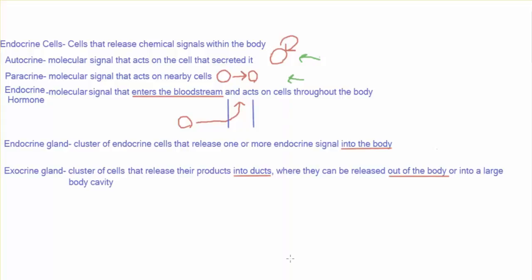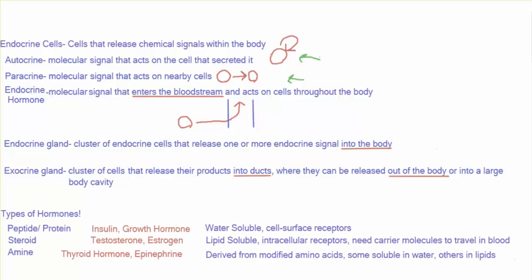A group of endocrine cells is called an endocrine gland. This is where you have to make a distinction between endocrine glands and exocrine glands. Endocrine glands secrete their products into the body, usually into the blood, whereas exocrine glands secrete their products into ducts, which can lead out of the body or into some large body cavity like the stomach. It's important to remember that all of the hormones from the endocrine system come from endocrine glands.